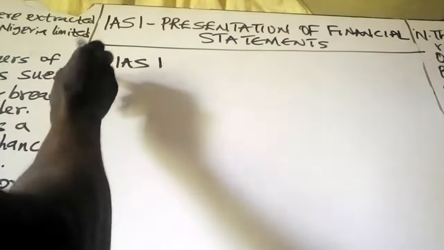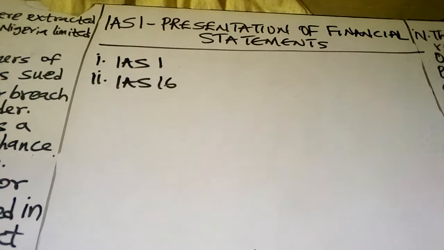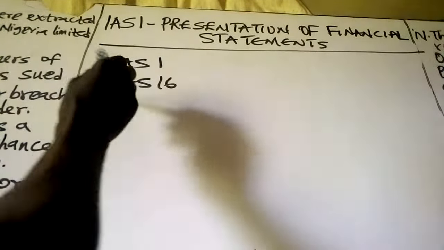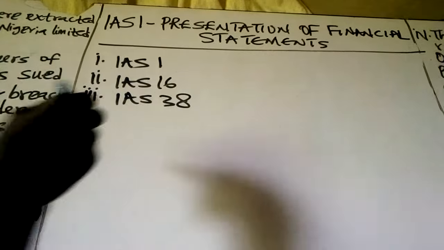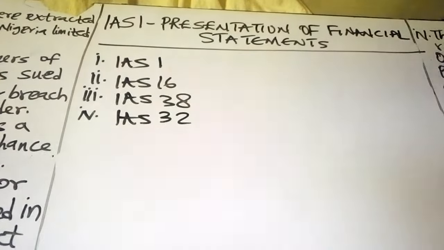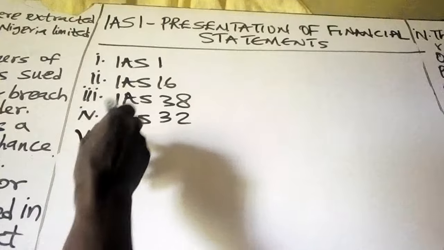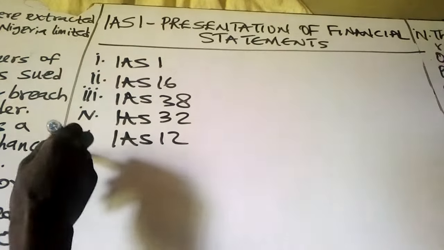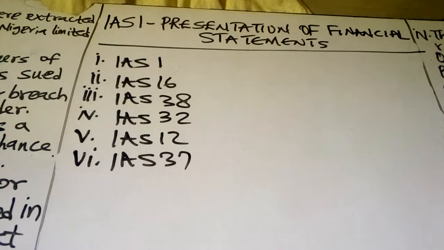Number 2, IAS 16, property, plant and equipment. 3, IAS 38, intangible assets. 4, IAS 32, financial instruments, presentation. 5, IAS 12, income tax. 6, IAS 37, provisions, contingent assets and contingent liabilities.